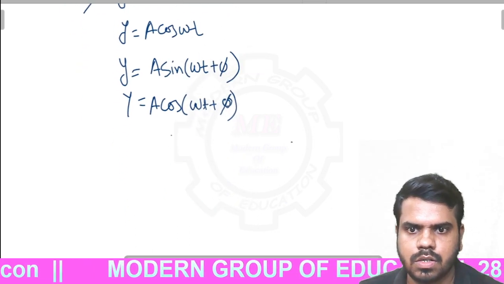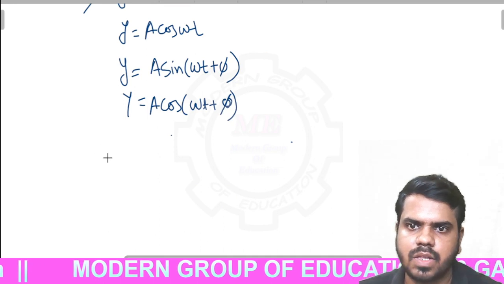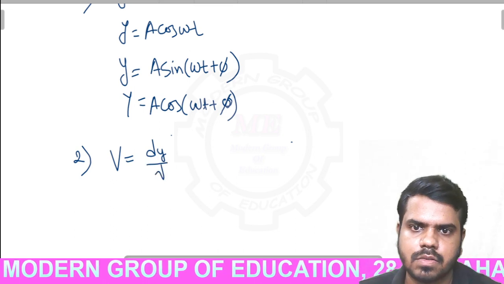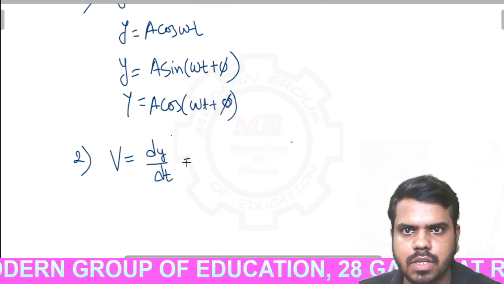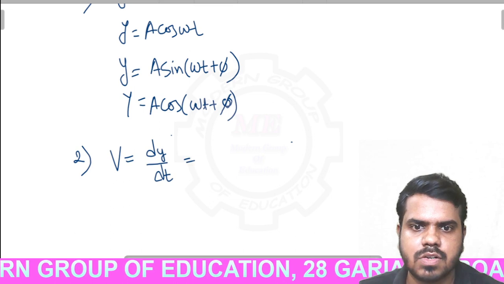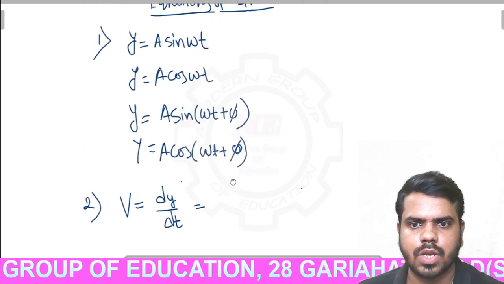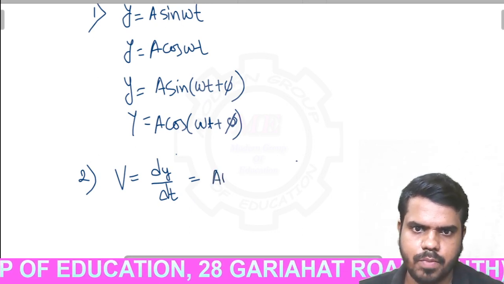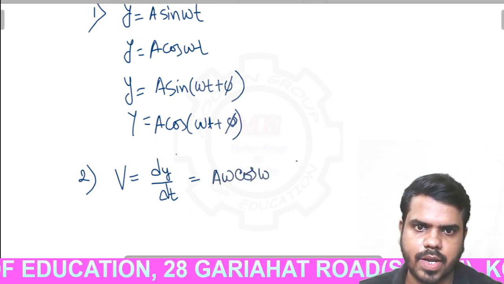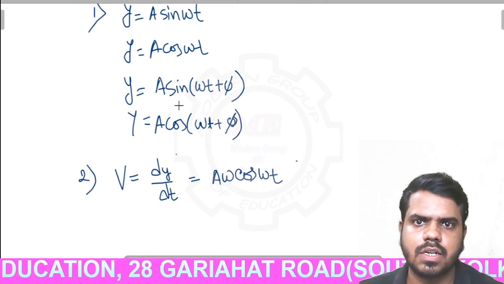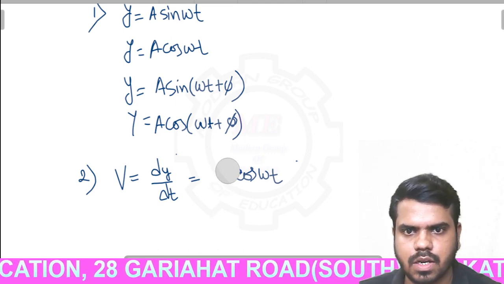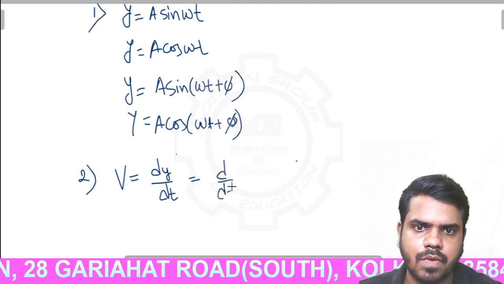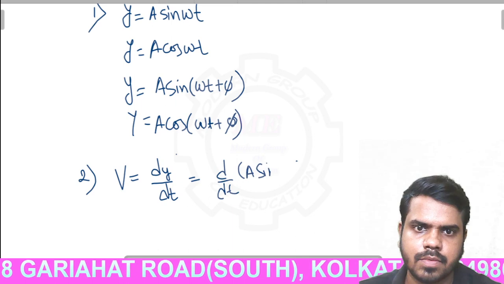Now second is the equation of velocity. Velocity means dy by dt. For the sake of simplicity, I am considering the sine equation only. So velocity dy by dt will be a omega cos omega t. Why? Let me do the differentiation more clearly. d by dt of y means a sin omega t.